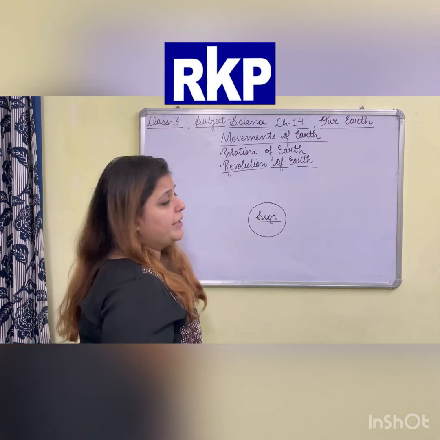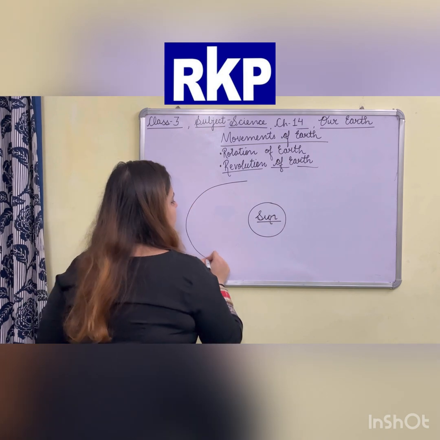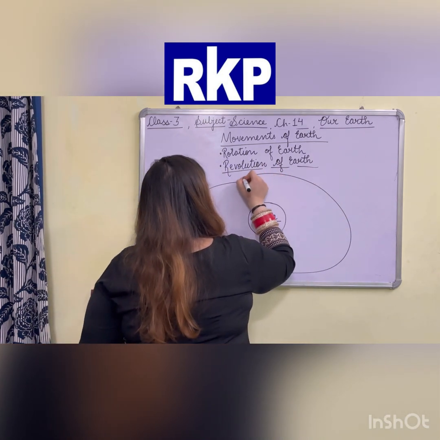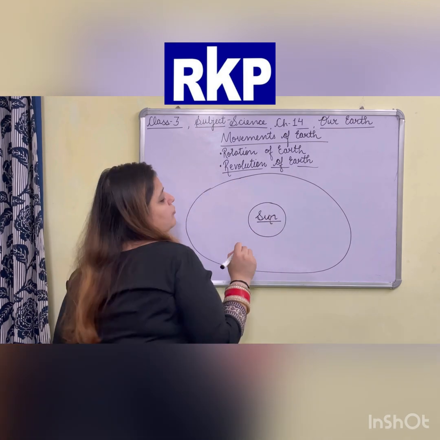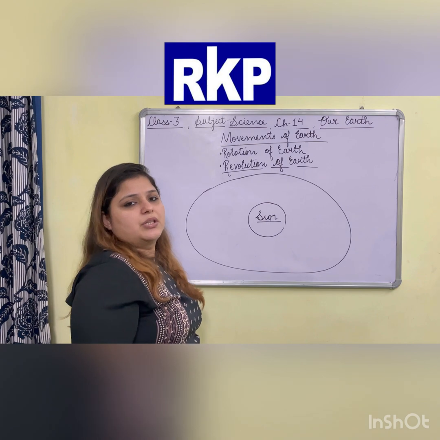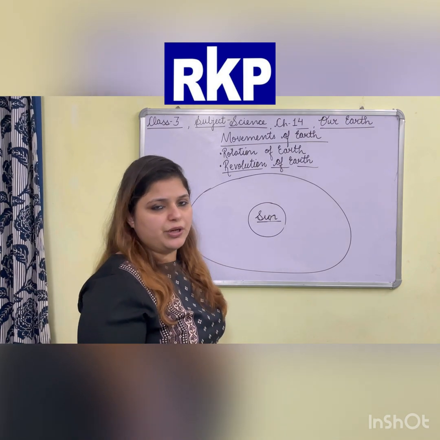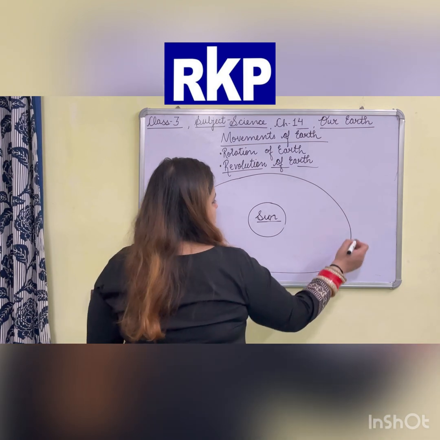Two imaginary lines we have discussed. One is the axis of the Earth and one is the equator of the Earth. Axis of the Earth means the imaginary line which passes through the center of the Earth, and the equator means the imaginary line which divides the Earth into two equal parts. This is the Sun. Suppose the Earth is here.